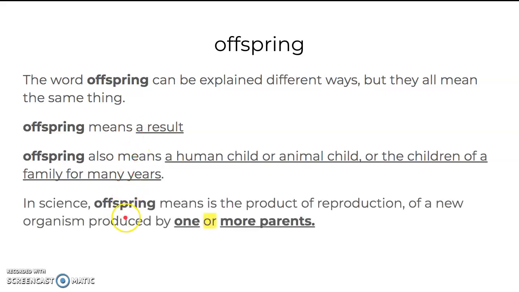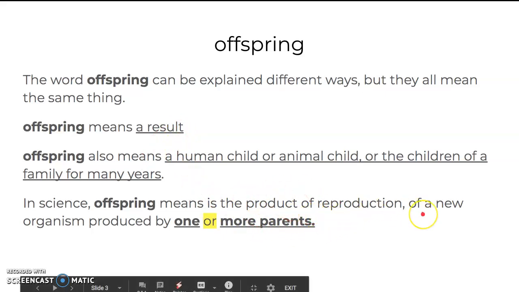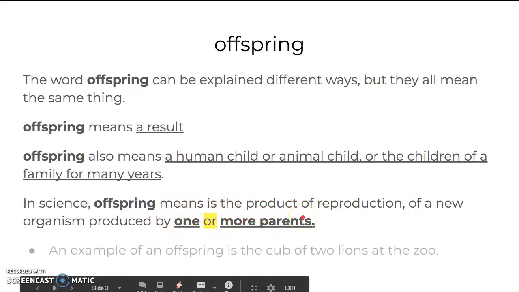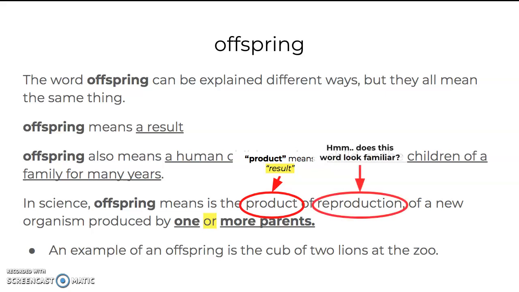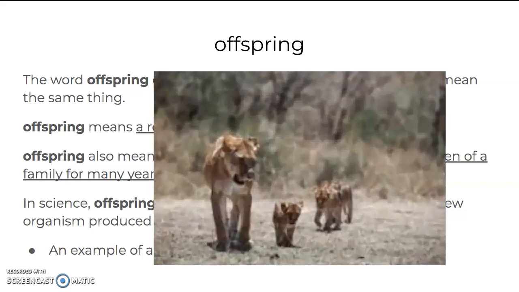In science, offspring means the product of reproduction. So it means the same thing as we just said, but it's now using our science vocabulary, okay? And it's produced by either one or more parents. So an example of an offspring is the cub of two lions at the zoo, because the two lions are the parents. So product means result. Reproduction. Does that word look familiar? There's a lion and two cubs.